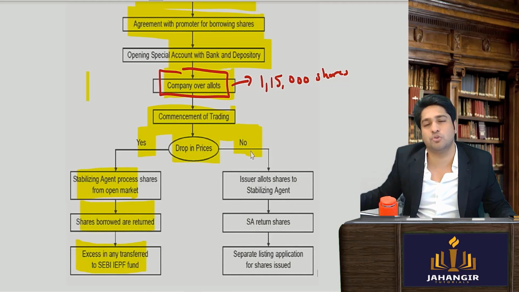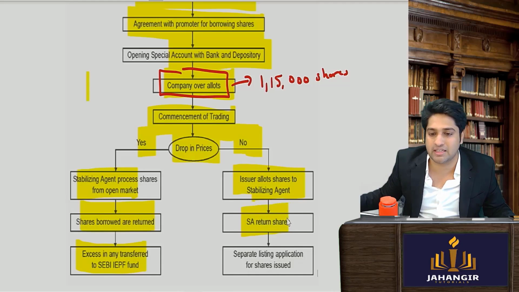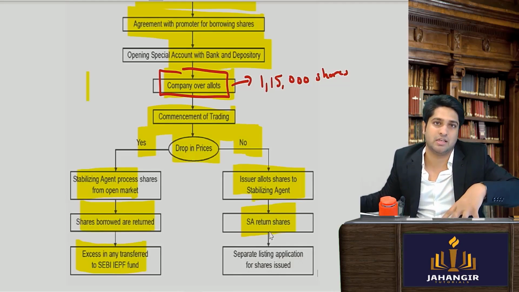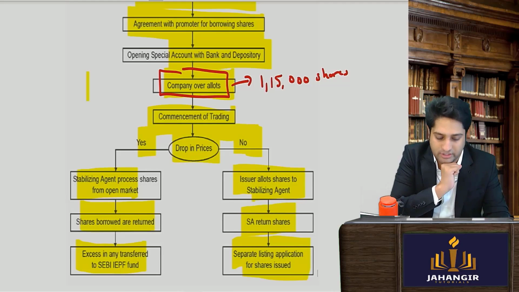If it was a massive, superb listing, with no drop in prices, then the issuer will allot the shares to the stabilizing agent, who will return the shares to the promoters, and use the funds held in the green shoe option account to give to the issuer, and a separate application for listing has to be made to the stock exchange. Is this clear?